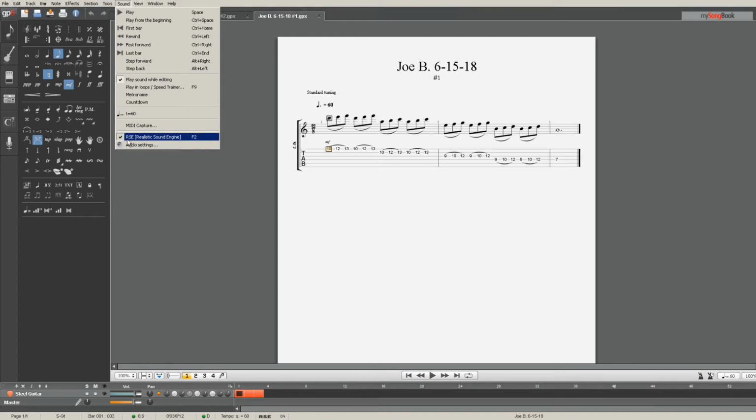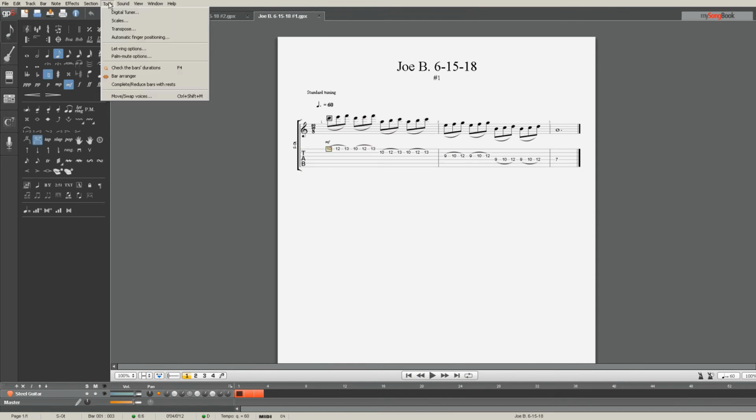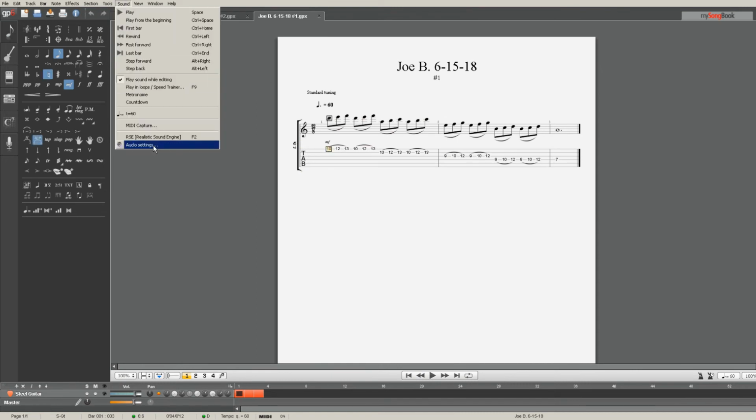go to the RSE, the realistic sound engine, click on that, make sure that the check mark is off, and then it will definitely sound different for me. Yeah, so it's a different sound that happens. So that most likely is what's happening.